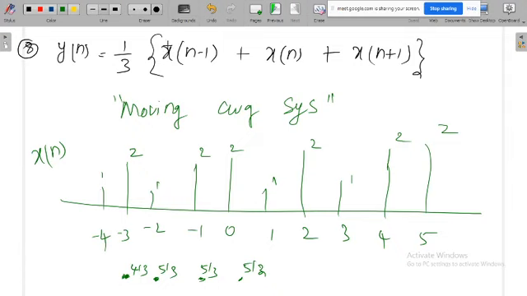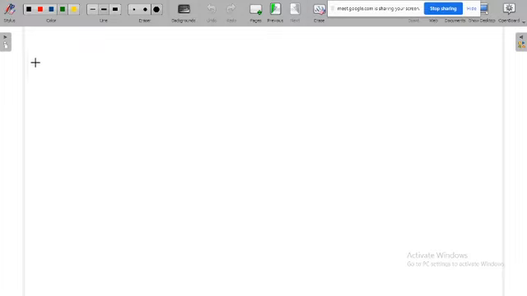There is no operation on x, but the addition operation will not make the system non-linear. The operation is there between these two signals, but that operation is the addition operation. The addition operation will affect the amplitude, but it will not affect the linearity of the system. So definitely the moving average system is a linear system.